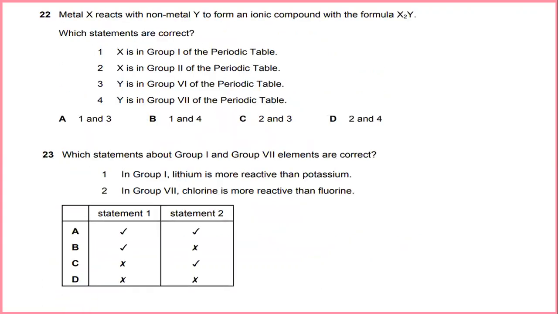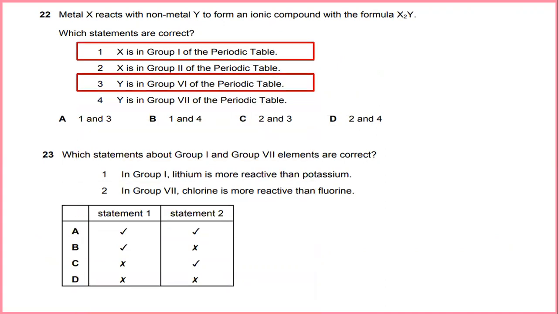Metal X reacts with non-metal Y to form an ionic compound with the formula X2Y. Which statements are correct? X is in group 1 of the periodic table and Y is in group 6 of the periodic table. So the answer will be A. Which statement about group 1 and group 7 elements is correct? In group 1, lithium is more reactive than potassium, which is not correct. And in group 7, chlorine is more reactive than fluorine, which is also not correct. So the answer will be D.